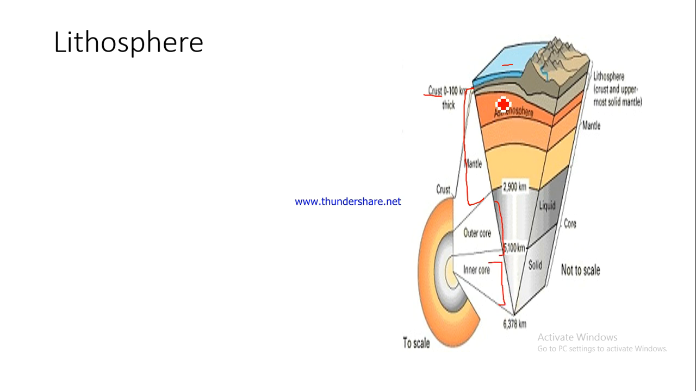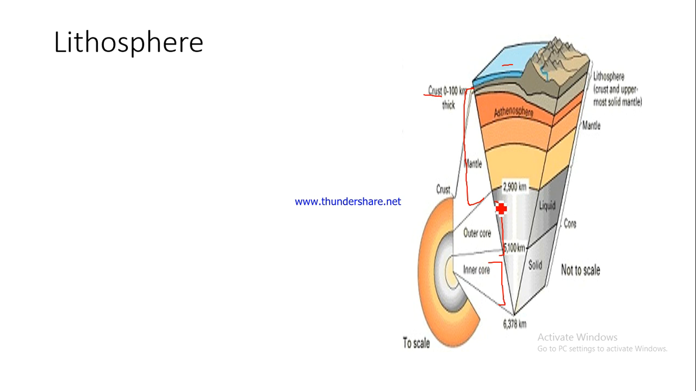The depth at which the crust ends is around 100 kilometers. From 100 kilometers below ourselves to almost 2900 kilometer depth, this is the depth of the mantle. So the mantle starts at a depth of 100 kilometers and continues till 2900 kilometers, and from 2900 kilometers to almost around 6400 kilometers, which is the radius of the earth.